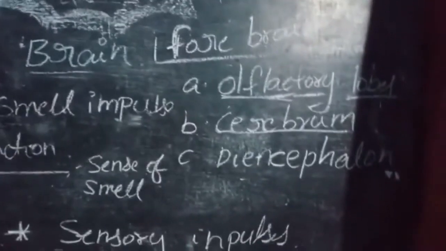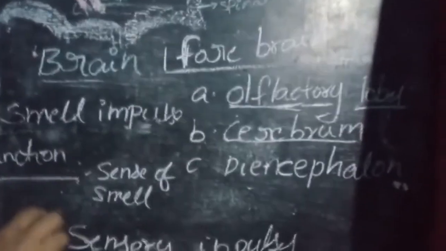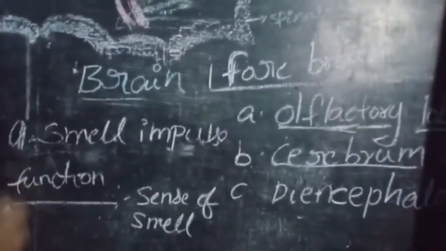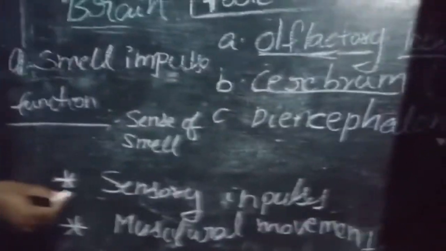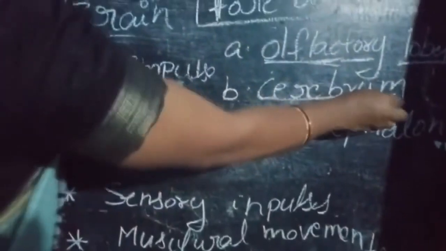These are the main functions of the cerebrum: three functional areas, sensory, motor, and neither sensory nor motor in function. These are the most important functions of the cerebrum.